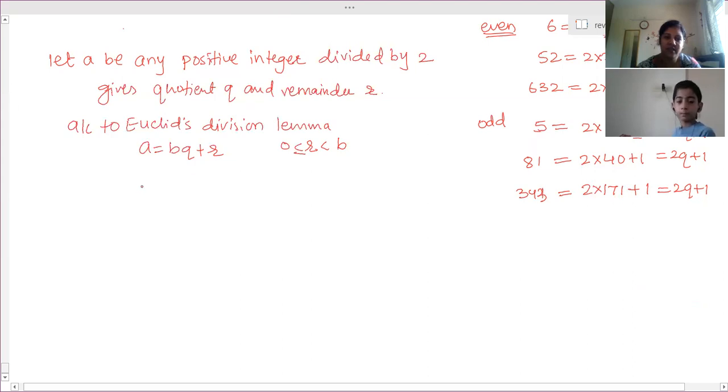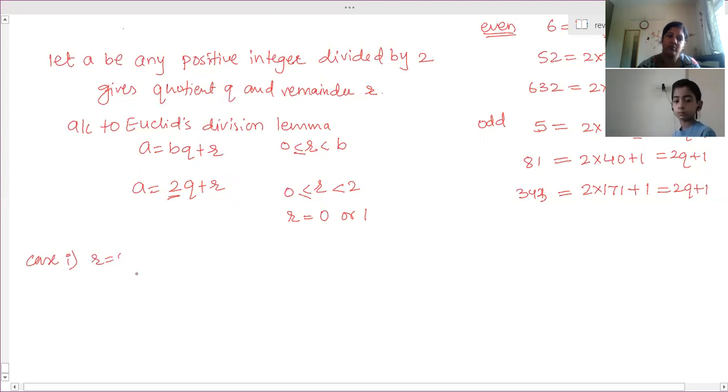So a is any number which is divided by 2, q is the quotient, r is the remainder, right? So r is greater than or equal to 0 but always less than 2, because 2 is our divisor. So what are the possible values of r? All possible values of r are 0 or 1, because after 1, 2 will come. So r is always less than 2, so 0 or 1.